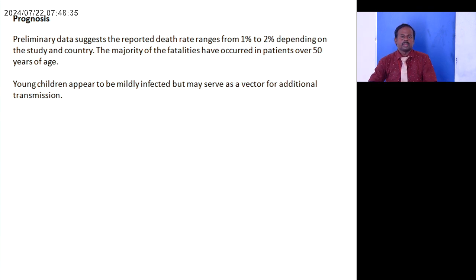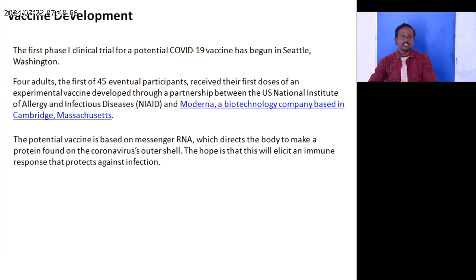Prognosis. So the preliminary data suggests the reported death rate ranges from 1% to 2% depending on the study and country. The majority of the fatalities have occurred in patients over 50 years of age. Young children appear to be mildly infected but may serve as a vector for additional transmission. This epidemic leads to the development of a quicker vaccine worldwide.